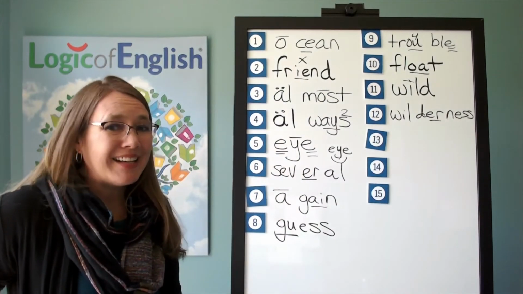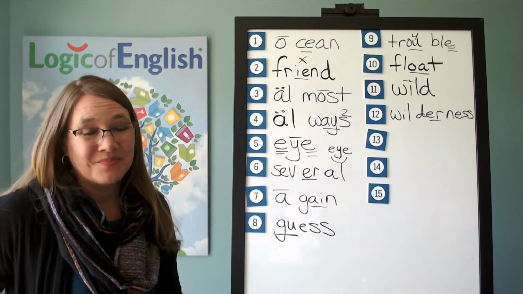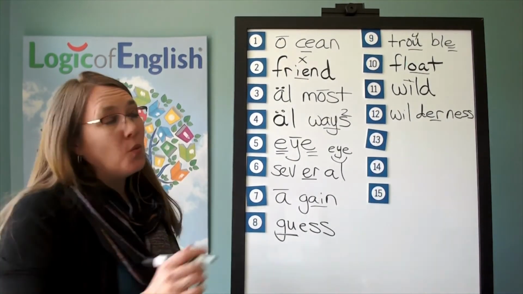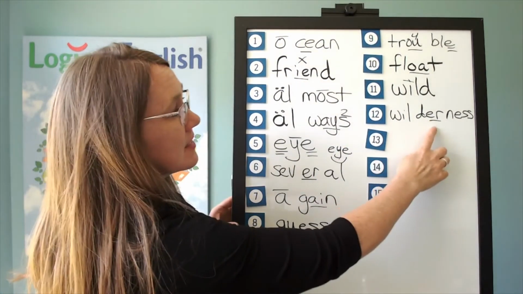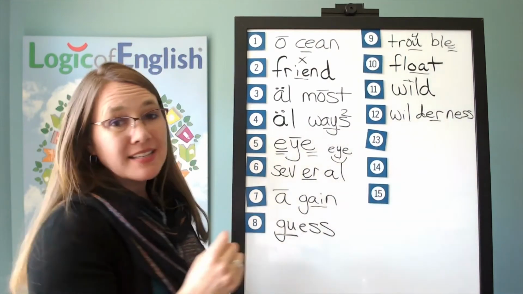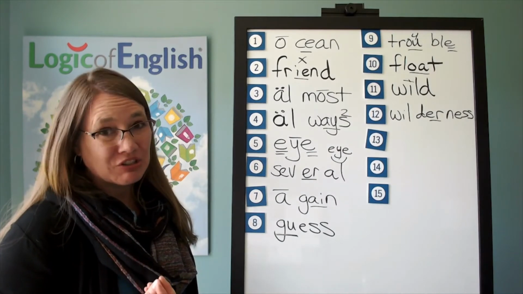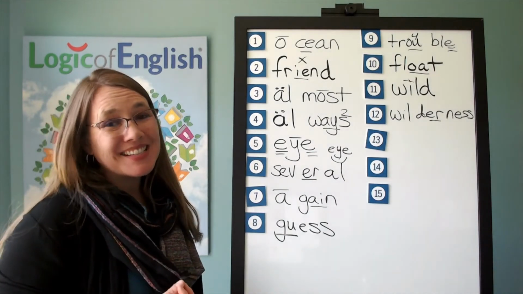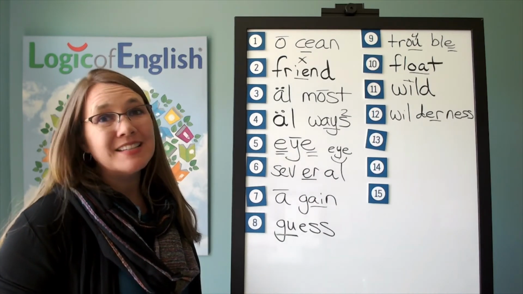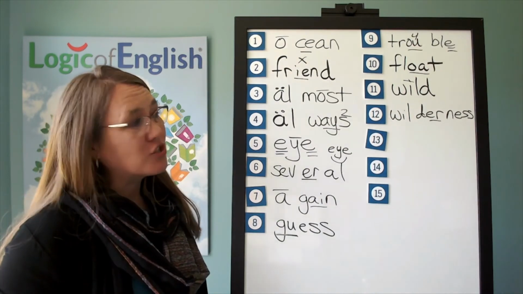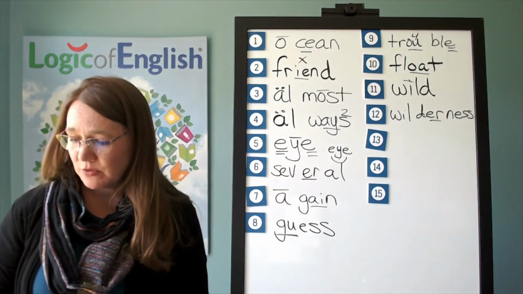Now, do you notice anything about the word wild and wilderness? Yes, they're both based on the word wild. The wilderness is out in the wild, and we added the suffixes. Now notice the pronunciation changed from wild to wilder or willed. And so this is an example of how vowel sounds can change when we add suffixes or prefixes and when the stress in the word shifts, and how English spelling is balancing out meaning and sound.